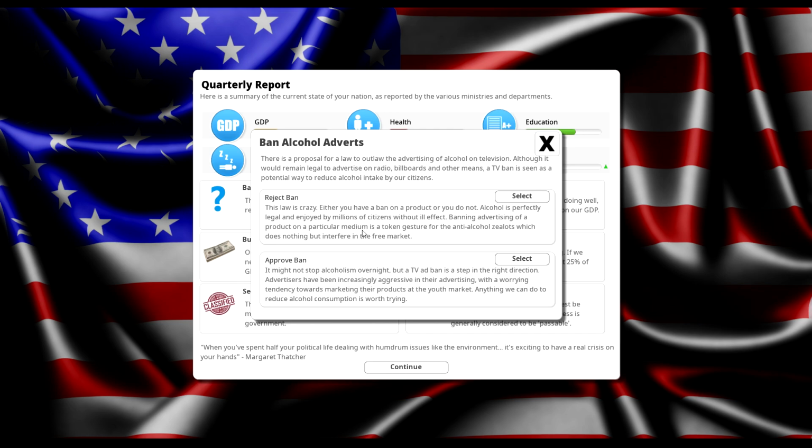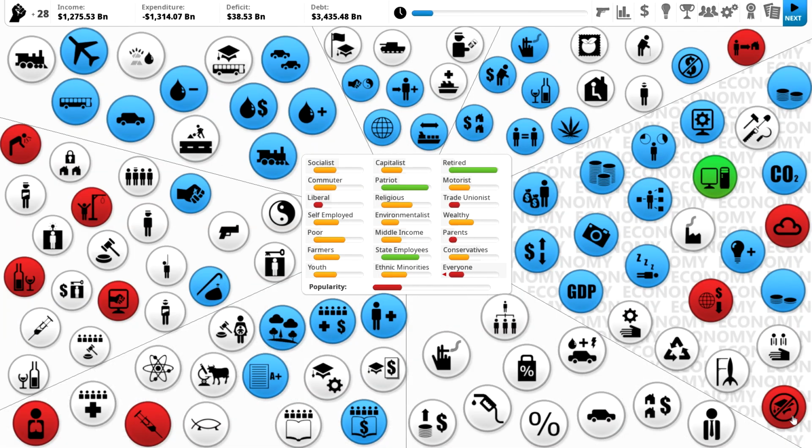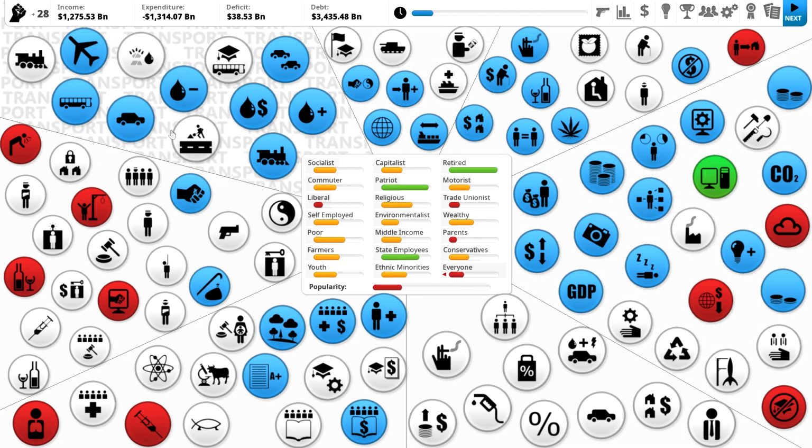We are going to ban alcohol adverts because it will be a step in the right direction in stopping alcoholism. So as you can see in the red, these are all the bad things going on in society.